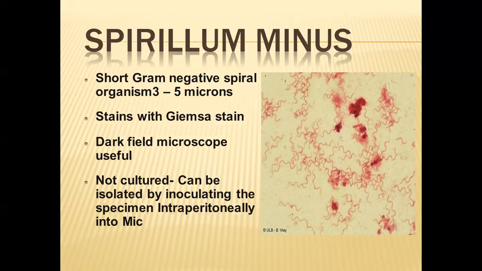We can see it clearly with a Giemsa stain, where they use a dark field to identify the microorganism. It is not cultured, but can be isolated by inoculating the specimen intraperitoneally into a mouse. So they are not culturing this one, but they can isolate it from the specimen for visualization. This is about Spirillum minus, which is present in the rat mouth, nose, or respiratory tract.